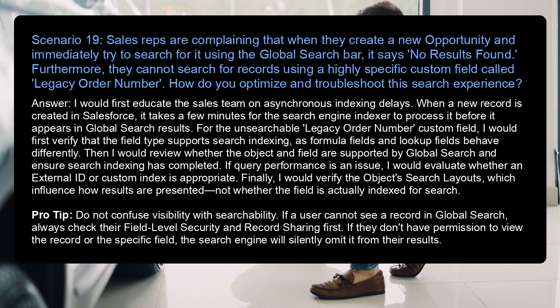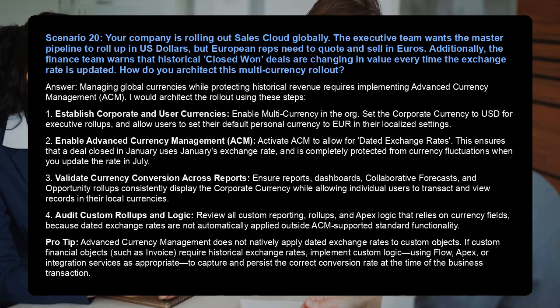Pro tip: do not confuse visibility with searchability. If a user cannot see a record in global search, always check their field-level security and record sharing first. If they do not have permission to view the record or the specific field, the search engine will silently omit it from their results. Scenario 20.